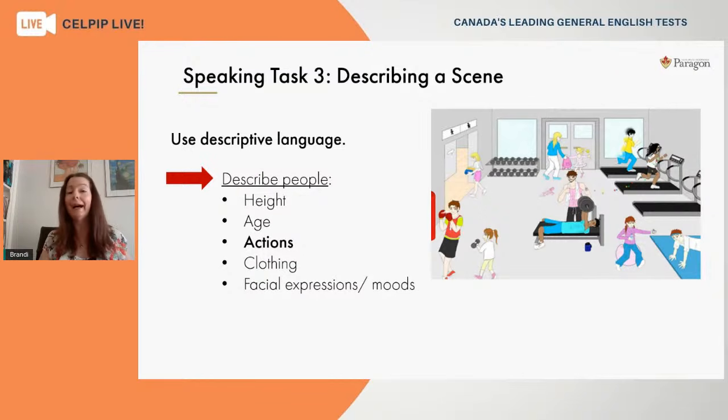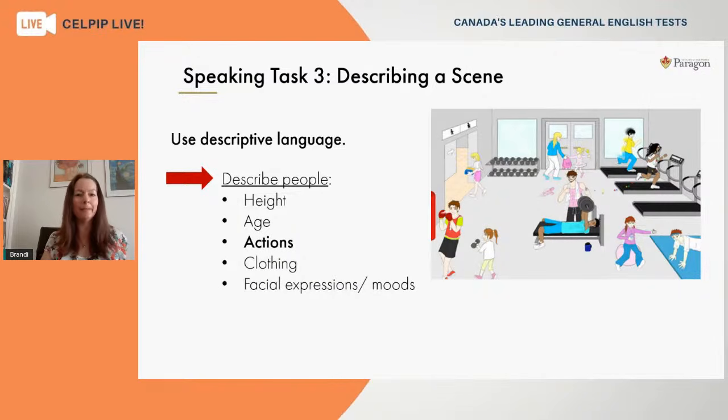So you can talk about the height or the age of these people if it fits into the response. Sometimes you can describe what they're wearing or even describe their facial expression and their mood. So looking at this photo, you know that we've got several men and several women and even a few children. So you can give a couple of details to distinguish them from each other. So maybe one of the men is wearing a yellow shirt and the other man's wearing a red tank top. So by adding in these descriptive details, you're helping the listener keep track of which person you're describing at a time.